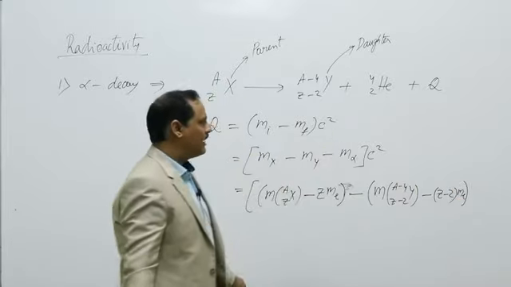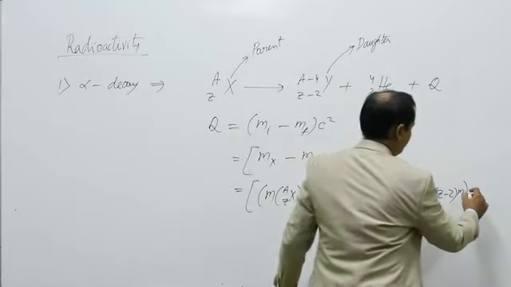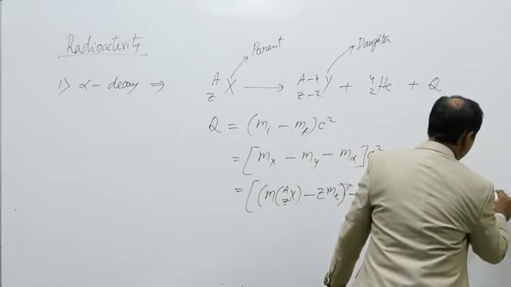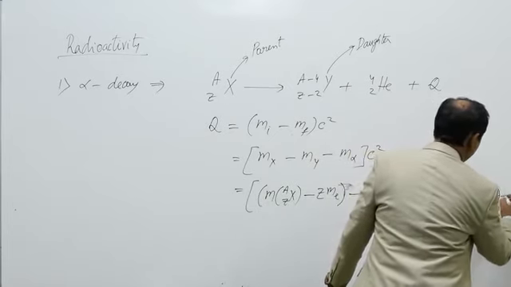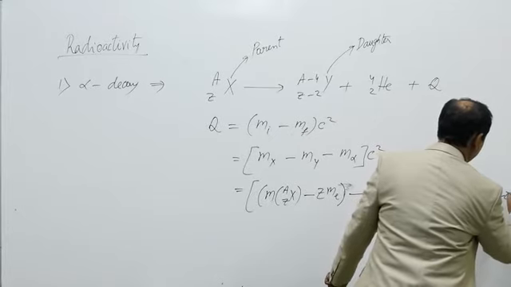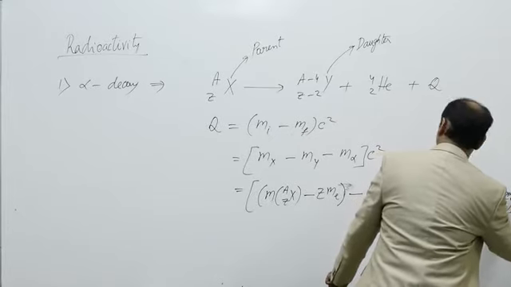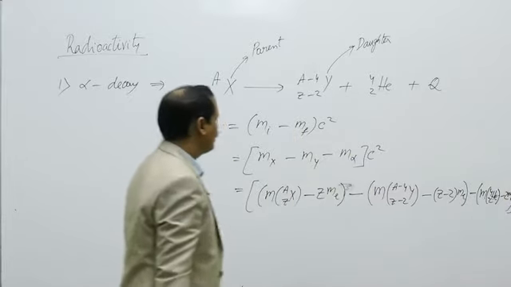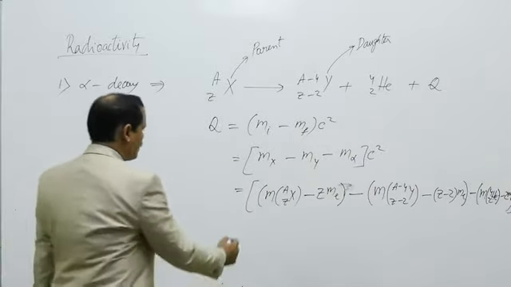This is the mass of Y nucleus, minus the mass of 4He2 minus 2Me, into C square, that is the Q value of the reaction.